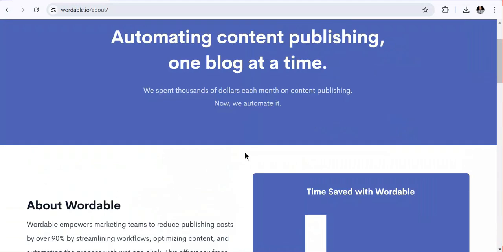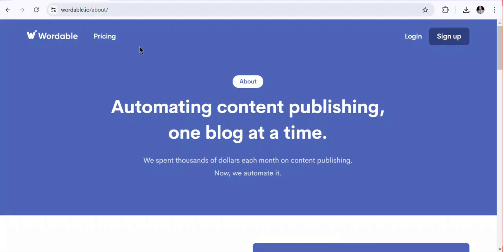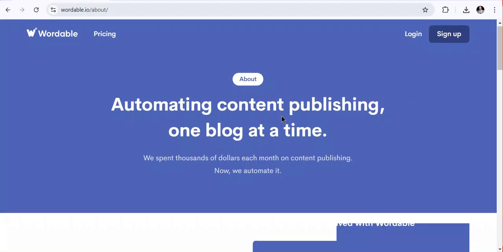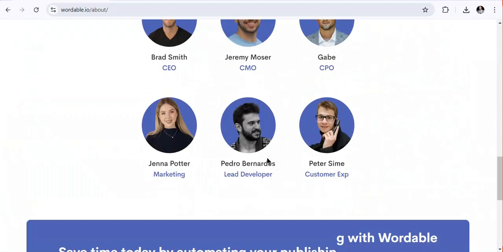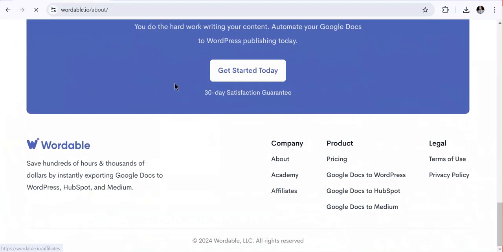Now let's see the pricing and the plan to see how much money you can make. Before we see the pricing and the plan, let's first see the affiliates.